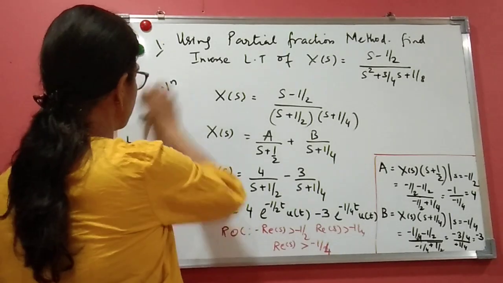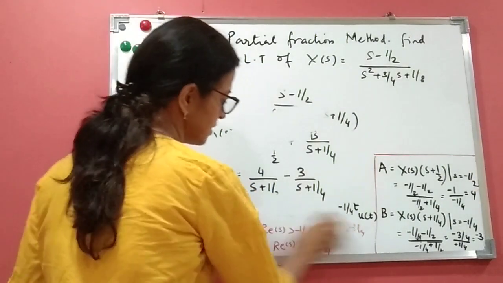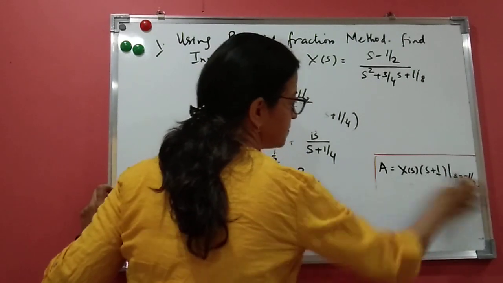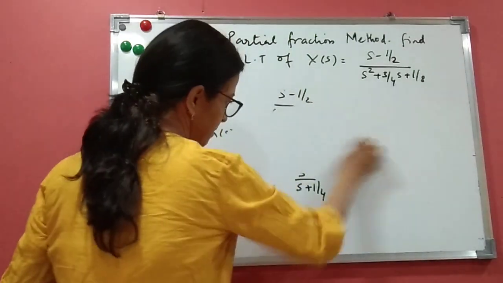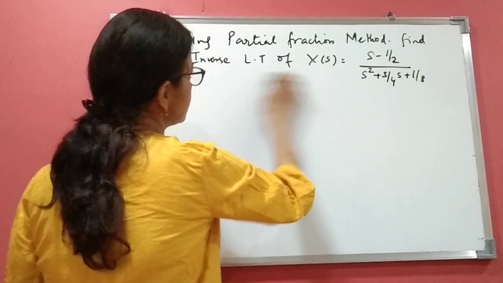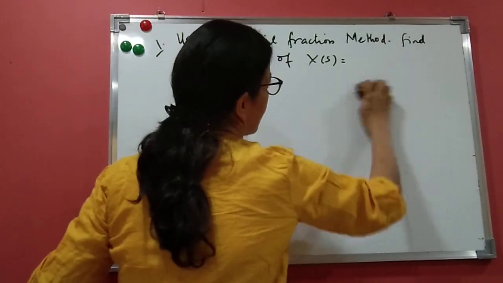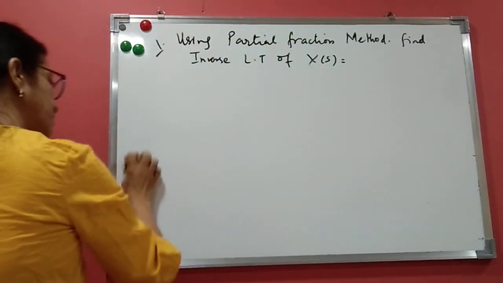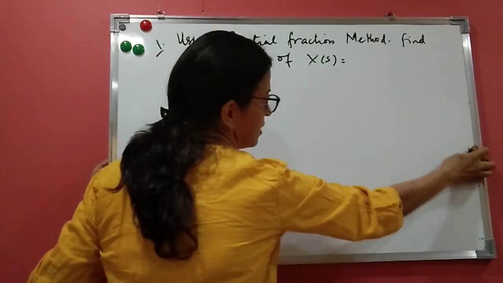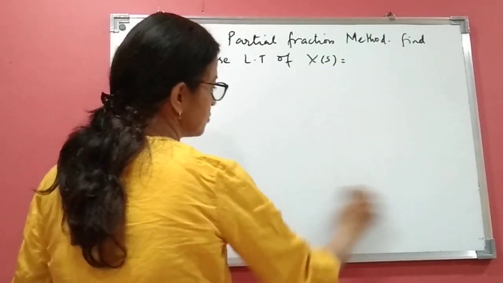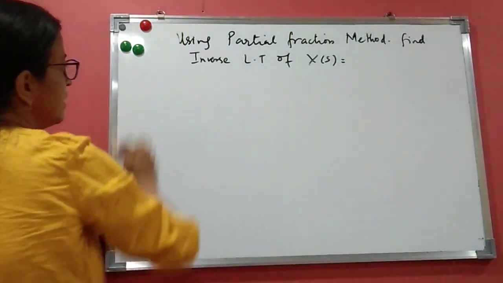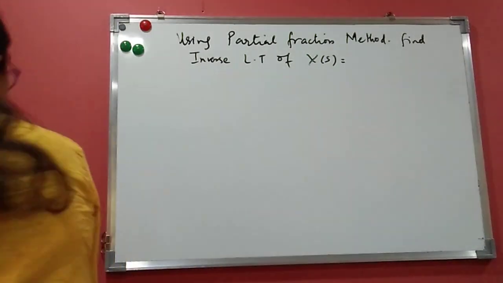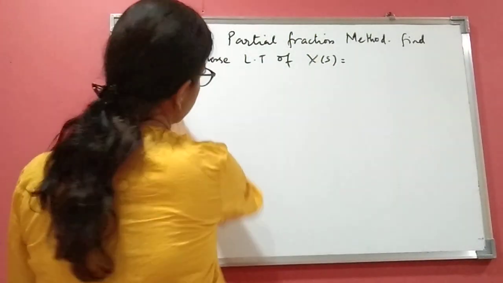So let us do the second example on this inverse Laplace transform. We have to do the same method: find the factors, then find A and B, the values of the residues, using Cauchy's residue theorem, and then use the inverse Laplace transform according to the ROC.